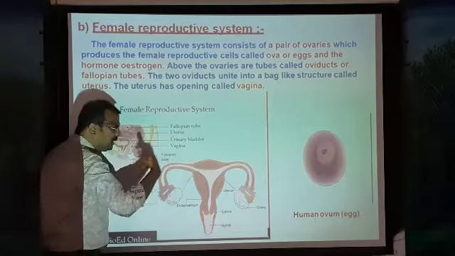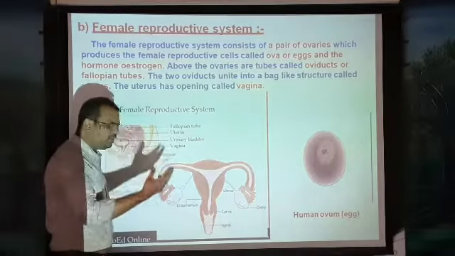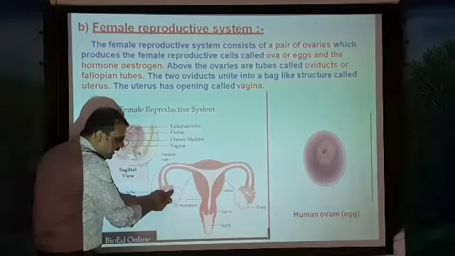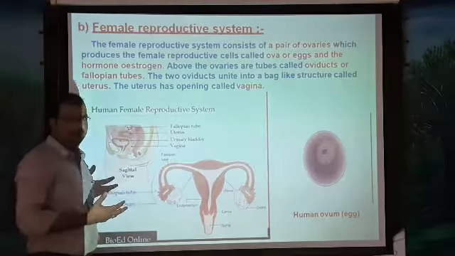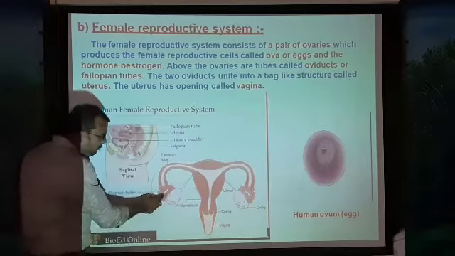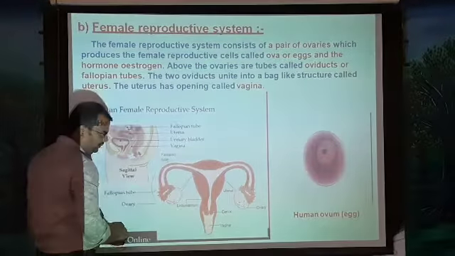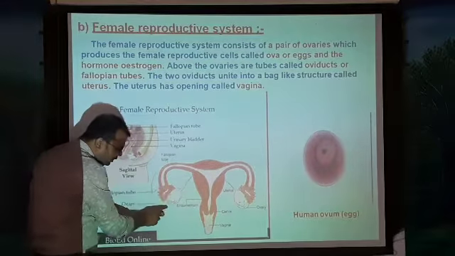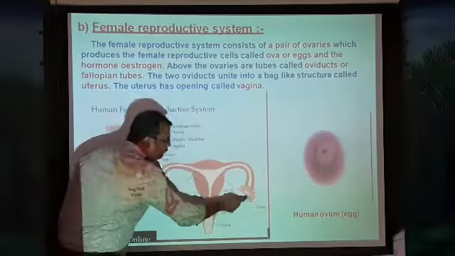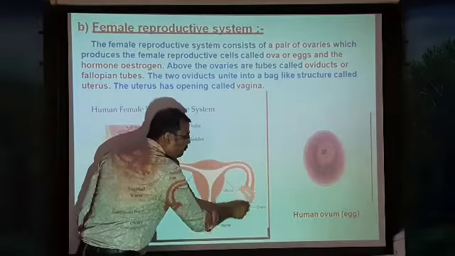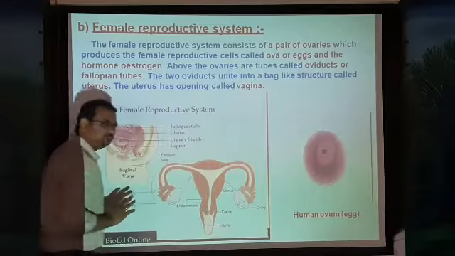One egg is released every month, one month from this ovary, the next month from the other ovary.